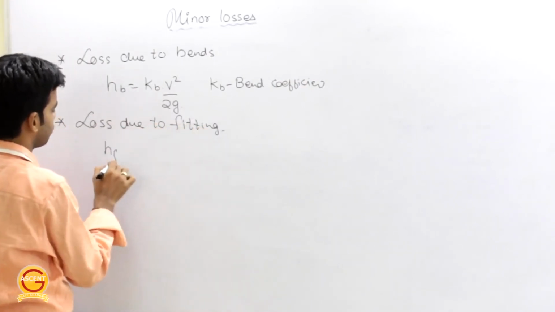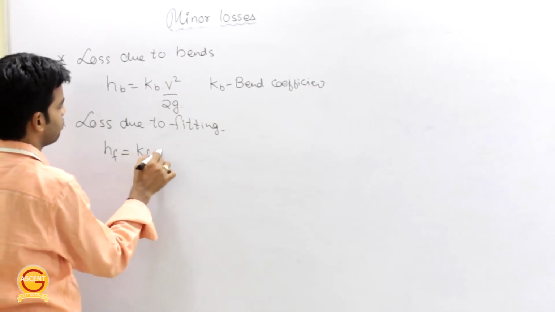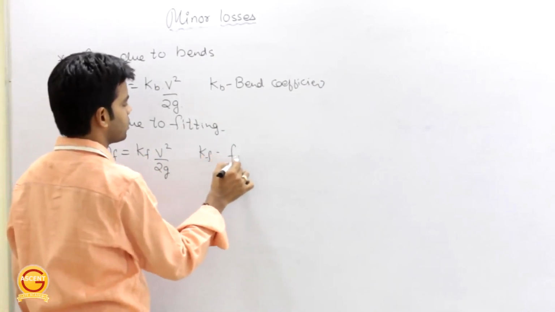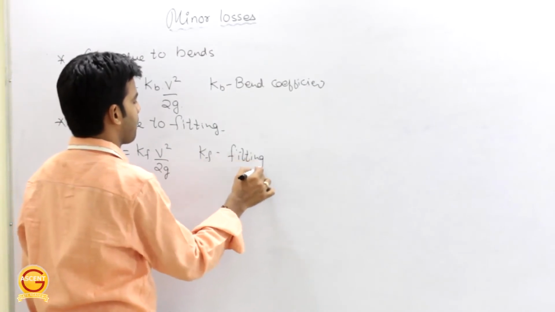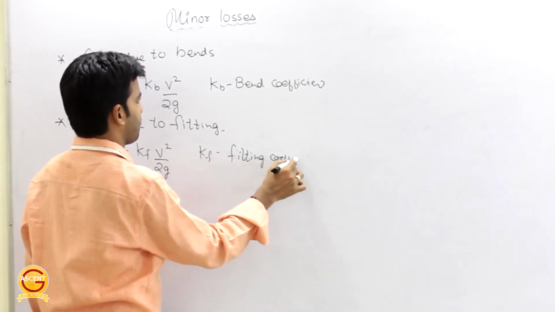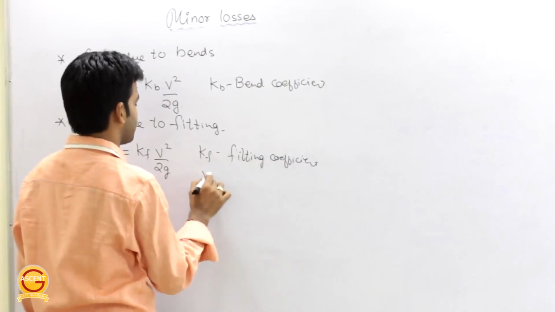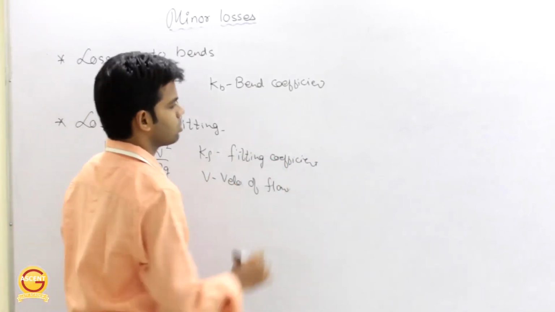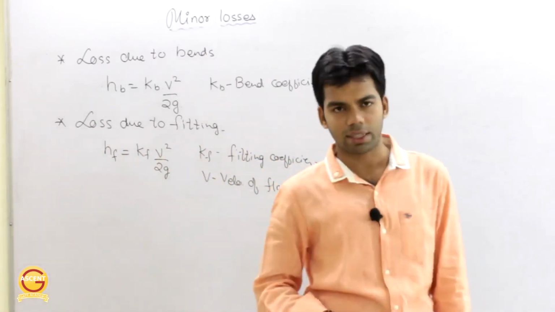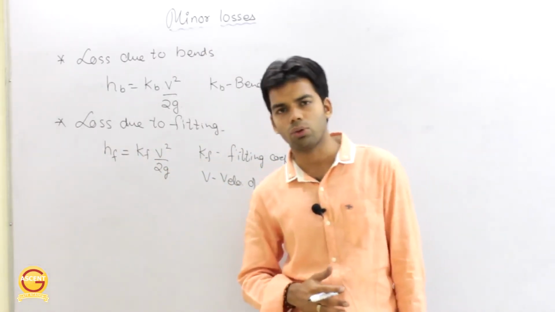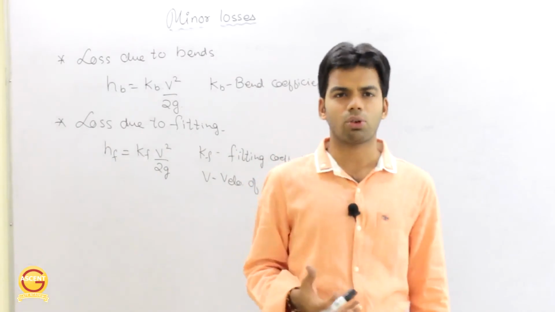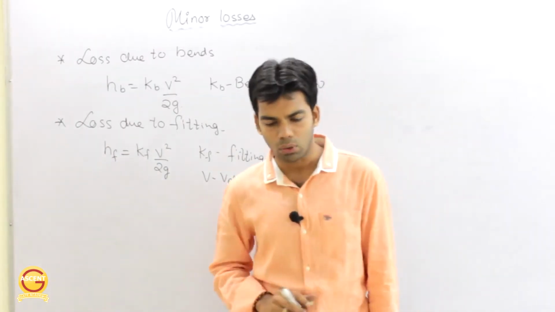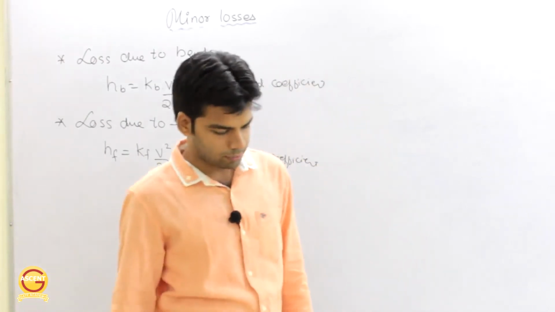So this loss due to fittings HF is equal to KF into V square by 2g, where KF is the fitting coefficient and V is the velocity of flow. That's it. So these are different losses, major losses and minor losses, and as I told you, the losses are majorly because of friction, and these minor losses contribute less than 5% in the total losses. Getting this?